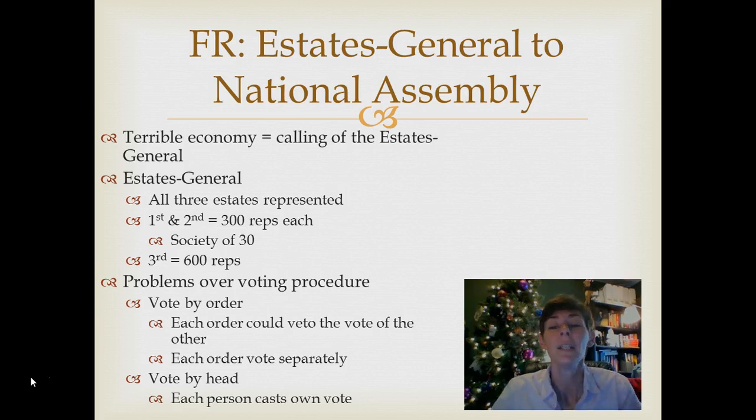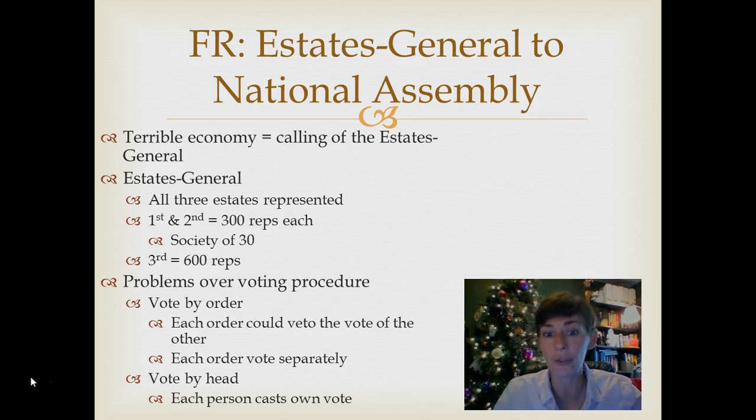We'll get to that. All right, so Estates General to National Assembly, how did we get there? So we had a terrible economy in France at this time, so we had to call the Estates General and figure out how to deal with it. In the Estates General, all 3 estates are represented. The first and second estate had 300 representatives each, and the third had 600 representatives. However, problems with voting were significant, all right?